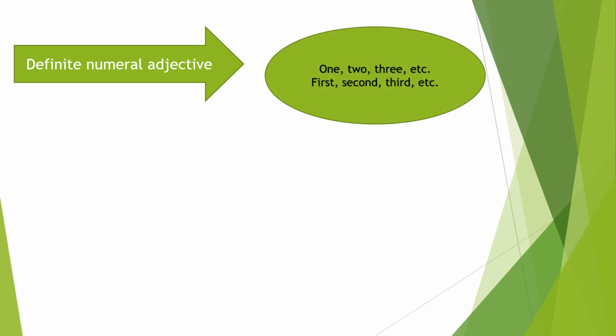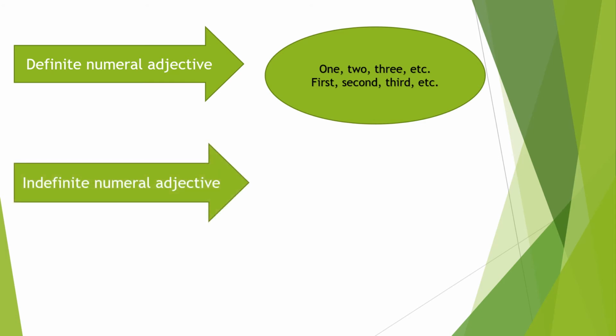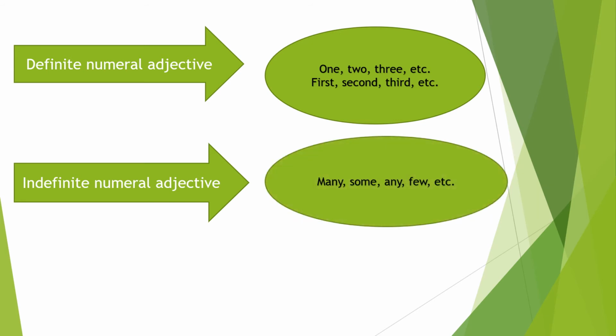It is which denotes an exact number. For example, 1, 2, 3. It is called cardinal numbers. First, second, third. It is called ordinal numbers, as we all know earlier about this. And second is indefinite numeral adjectives, which do not denote an exact number, as few, any, some, many, all, no, certain, several, etc.